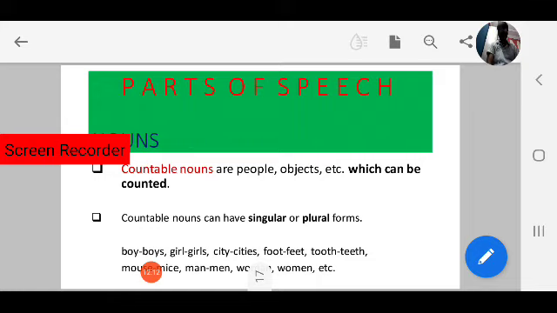City, cities. Foot, feet. Tooth, teeth, not tooths. Mouse, mice. Man, men. Woman, women, etc.